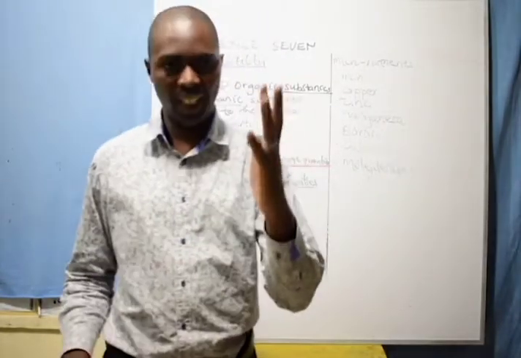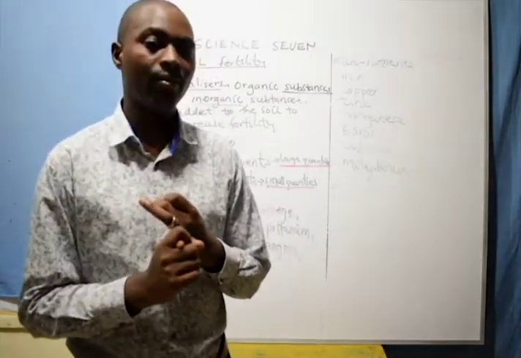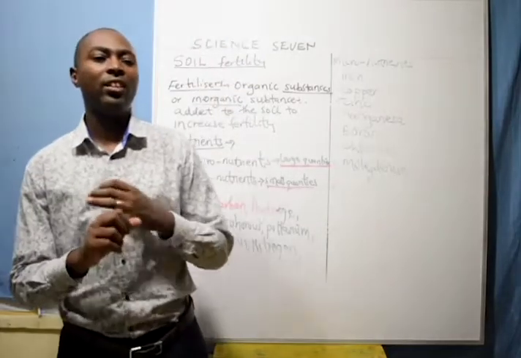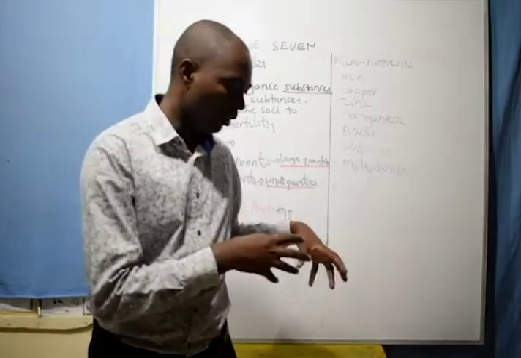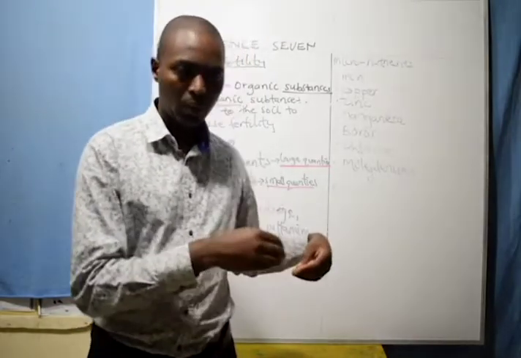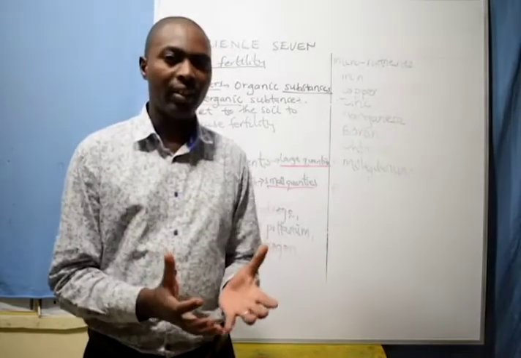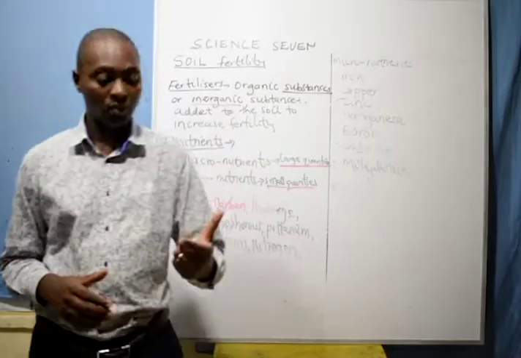We have 4 types. Number 1, the farmyard manure. The farmyard manure is the manure we obtain from the animal shed, or where the animals live. That's what we call the farmyard manure.